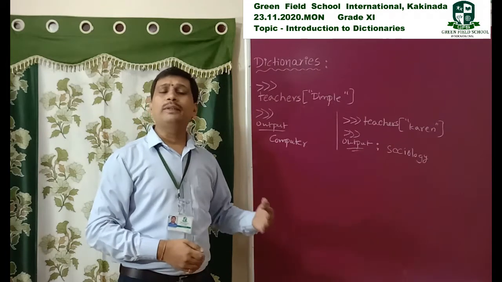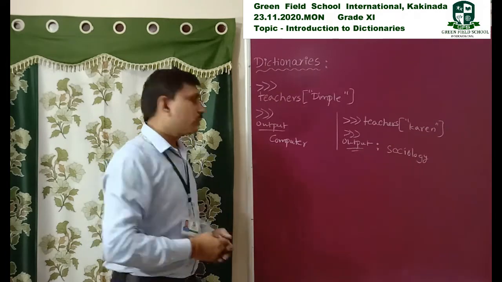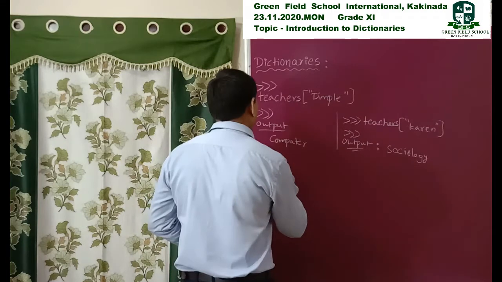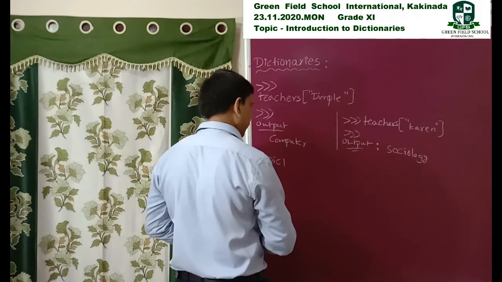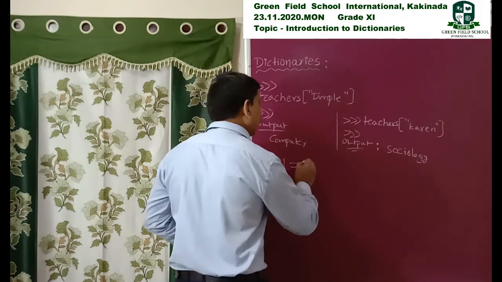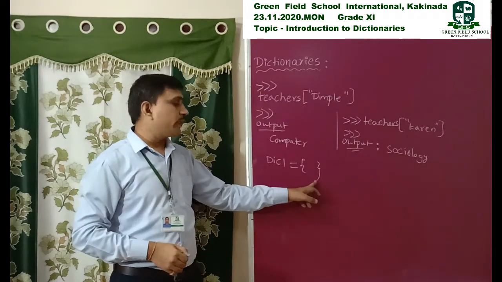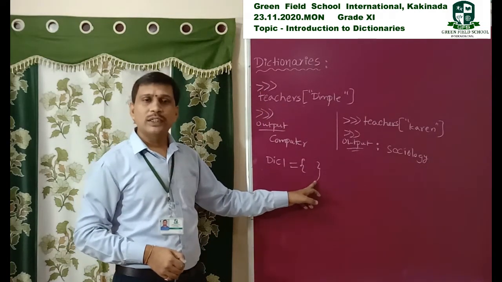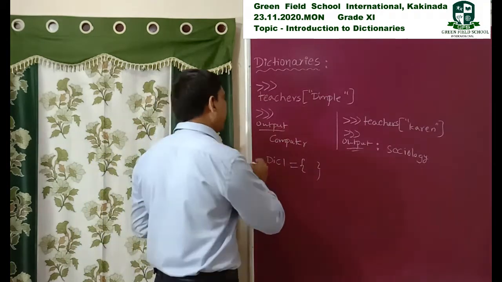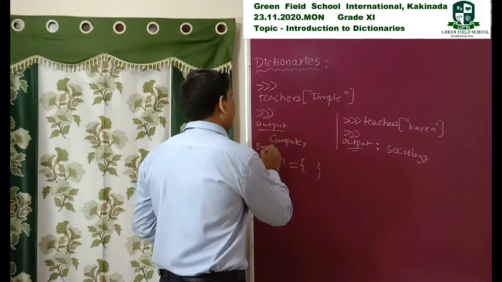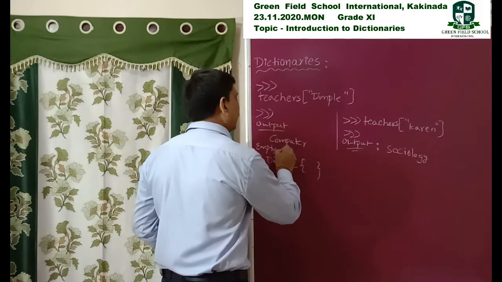To create an empty dictionary, I write here dictionary1 without specifying any key-value pairs. So this one is an empty dictionary.